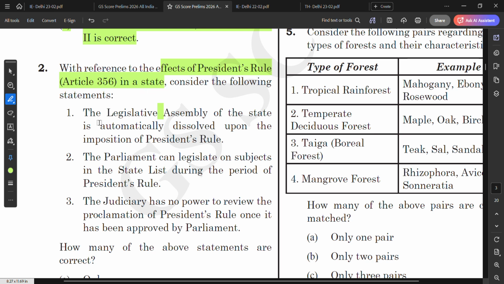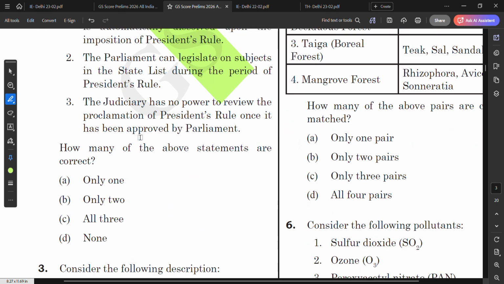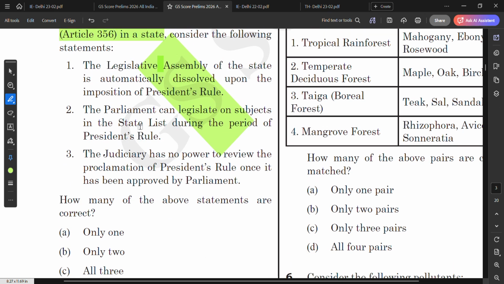See, they have written automatically. No, this is incorrect. The legislative assembly of the state can be dissolved or cannot be dissolved. It depends on the person. If the person wants to dissolve the legislative assembly, then it can be. If he does not want, then the legislative assembly of the state will survive. Automatically it does not get dissolved, so this is incorrect.